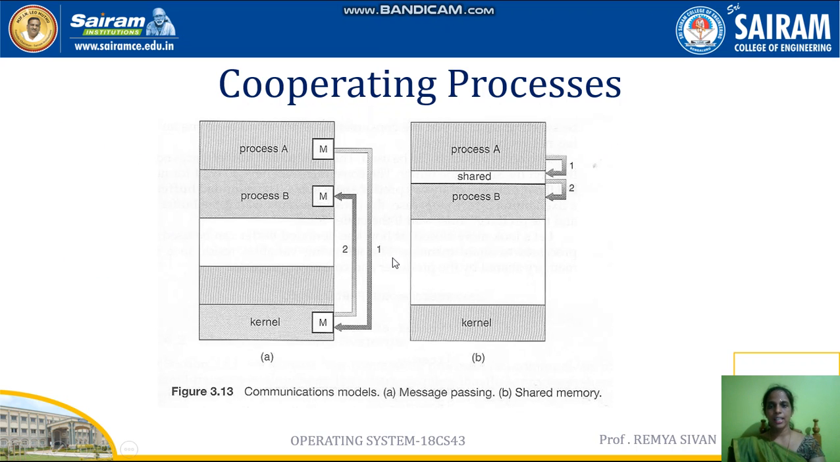So this is the pictorial explanation. This is message passing system. Suppose process A and process B want to communicate, there will be a kernel. With the help of the kernel, they can send the messages. So like that they can communicate. But here we are not taking the help of the kernel. There is one shared memory. Using that shared memory, process A and B can communicate. Whatever is required by process A to process B will be there in the shared memory. Process B can access the data from the shared memory.